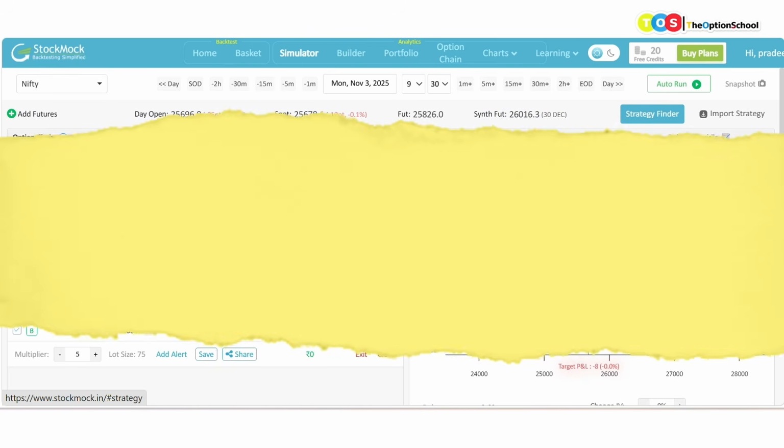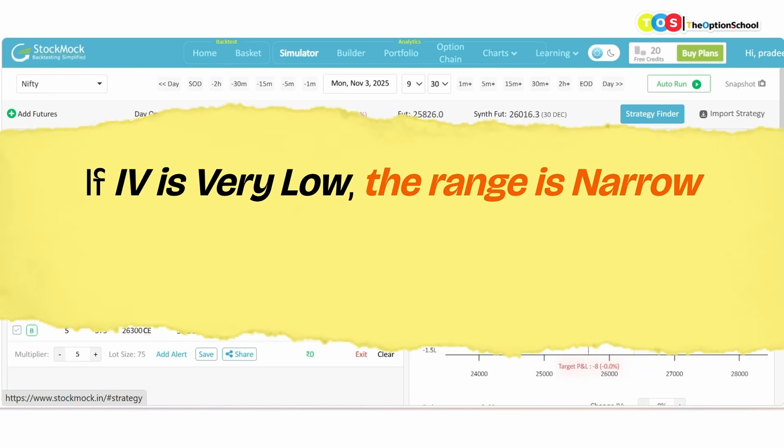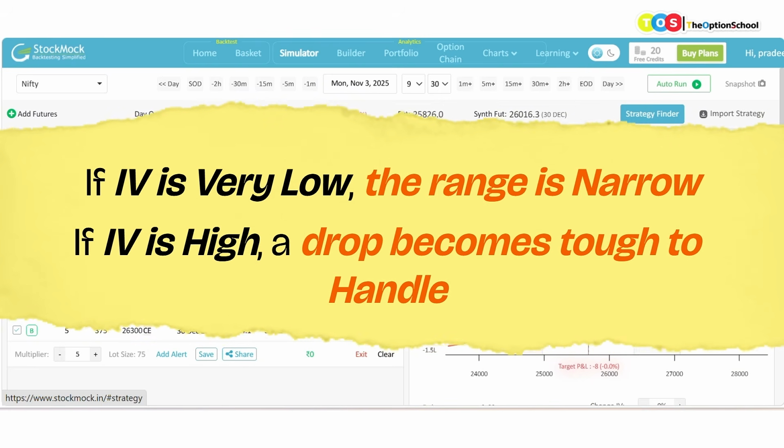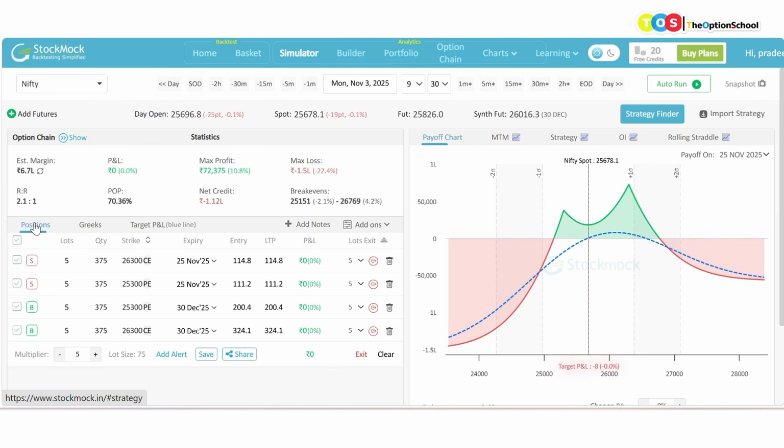If it becomes very low, then it doesn't give us a decent range. If it becomes very high, it gives us a range, but then a drop in VIX becomes slightly difficult to handle at times, right? This is a very mediocre kind of IV. I do not expect that it will fall drastically, and if it rises, this is a Vega positive trade.